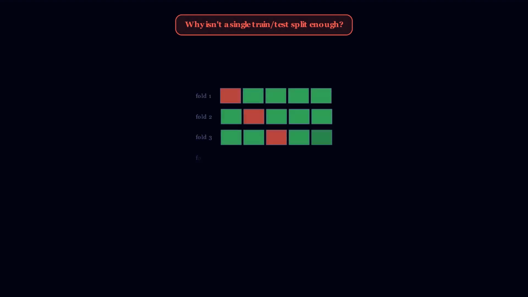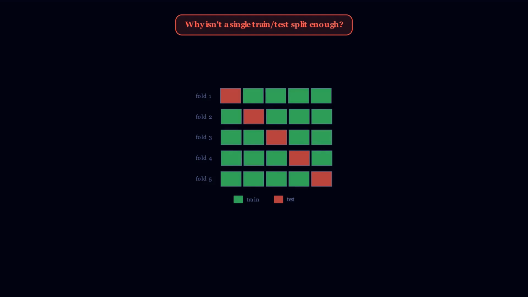Question 6. Why isn't a single train test split enough? A single split gives you one lucky or unlucky score depending on which rows landed where. K-fold cross-validation splits the data K times and averages the results. Always report a mean and a standard deviation across folds, not one number.